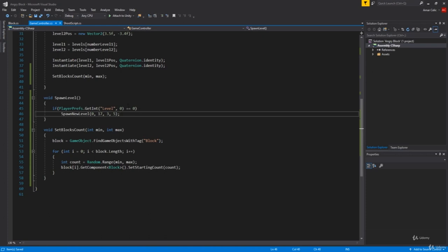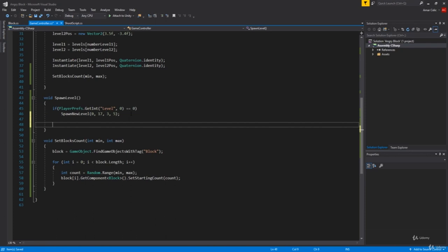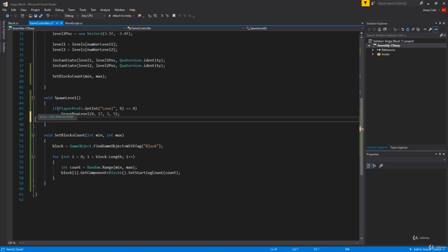So basically, if I beat this level, we're going to increase our level. So if our level will be 2, so it equals 2, and if I beat that level, it will be 3. If I exit the game and come back to it again, it will be again level 3. It will not go from 0 once again. So this is the saving system that we will use for our game.